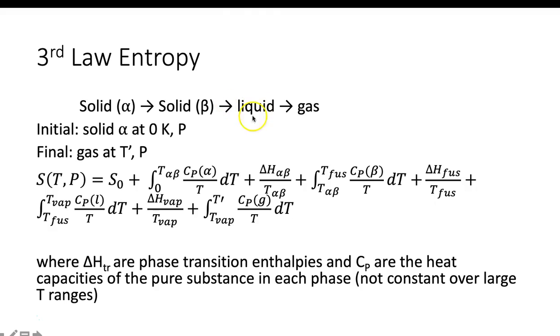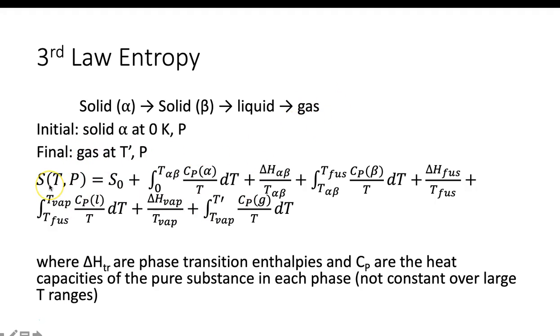Then at some particular temperature, it'll liquefy, so it'll melt. And then we go through the liquid as we raise the temperature until we get to the vaporization point, or the boiling point, and it turns to gas. At that point, we are in our last phase, up to whatever temperature we need. So we have our 0 Kelvin at initial pressure, and our final state, let's say, is somewhere in the gas.